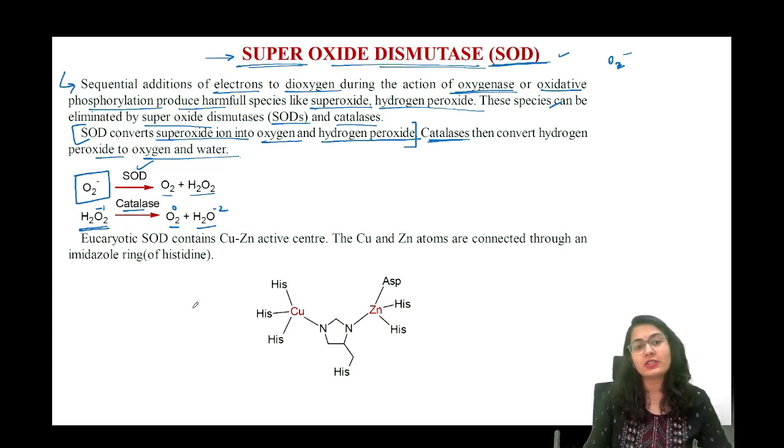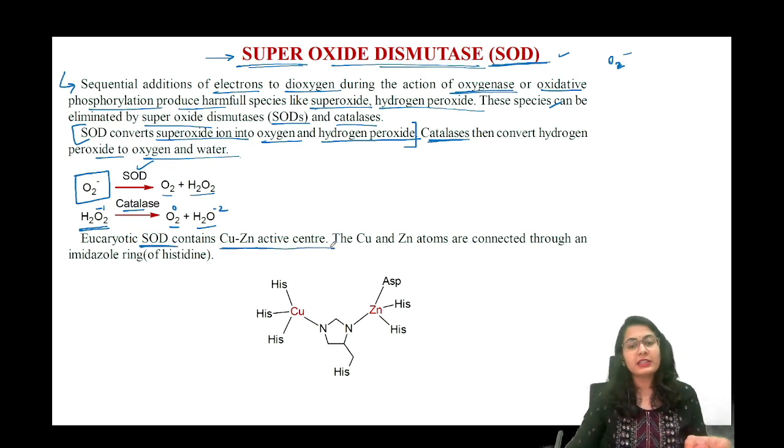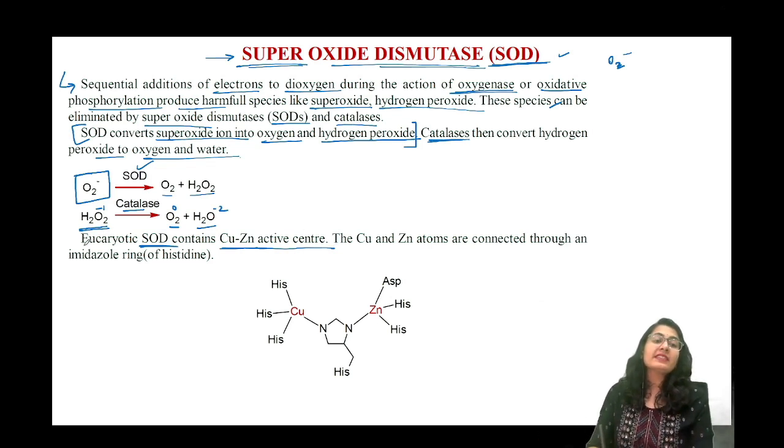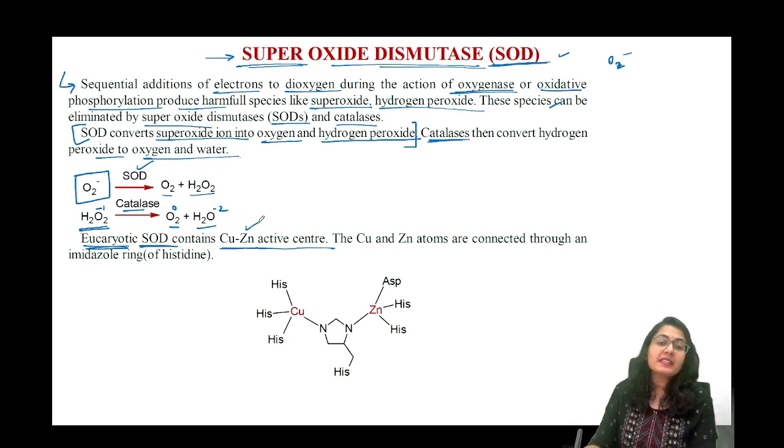Now let's see the structure, because there was a question on structure about this. So eukaryotic SODs contain copper zinc active center, मतलब कि हम बात कर रहे हैं normal cells with the cell walls. तो जो भी organisms होते हैं who are having a cell with a cell wall, mostly mammals and vertebrates mostly, तो उनमें क्या होता है, copper zinc active center होता है. Not only zinc, there is copper also, so please remember this.